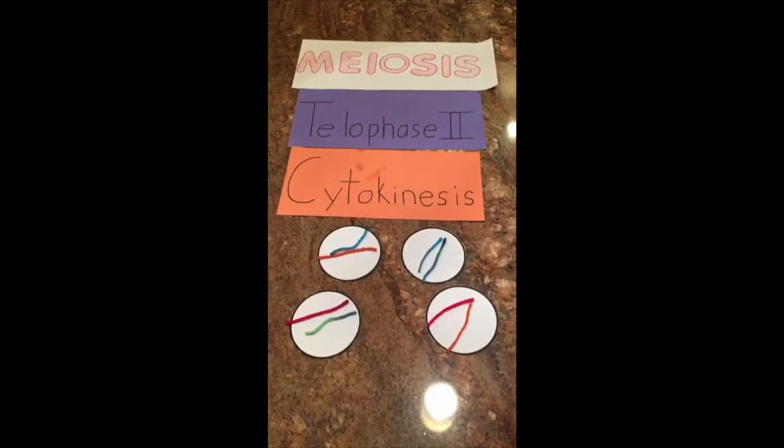The second division of meiosis is completed after telophase 2 and cytokinesis. 4 haploid, genetically varying daughter cells are produced. One important aspect of meiosis is its role in increasing genetic diversity within populations. Crossing over during prophase 1, as well as the independent assortment of homologous chromosomes, are both responsible for producing 4 genetically different gametes.